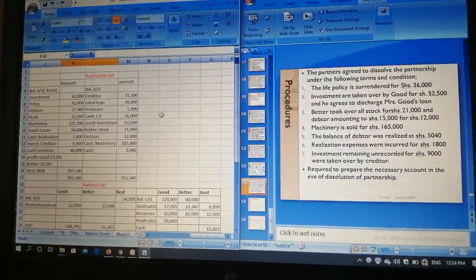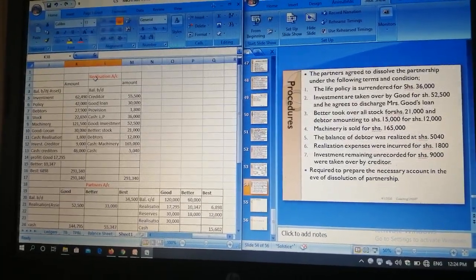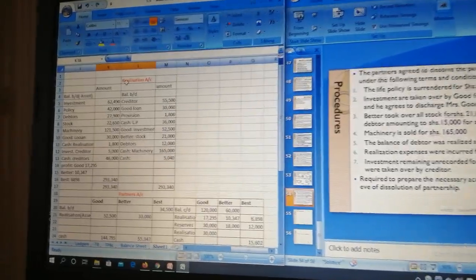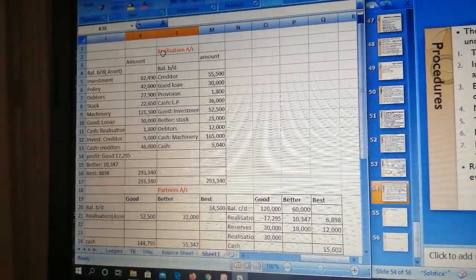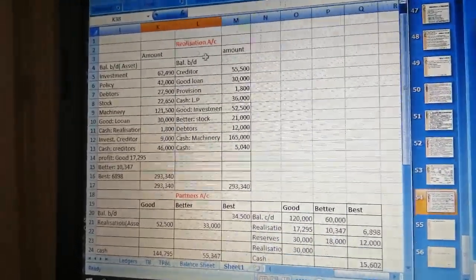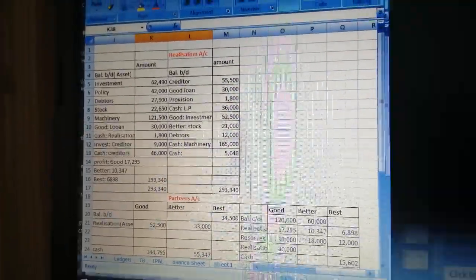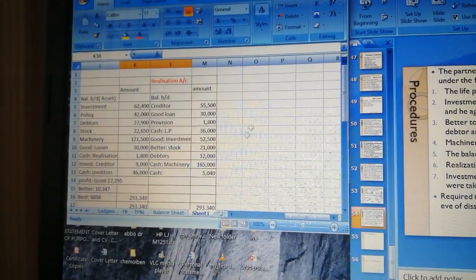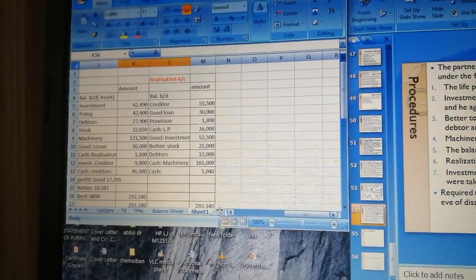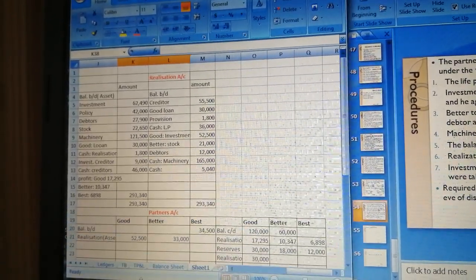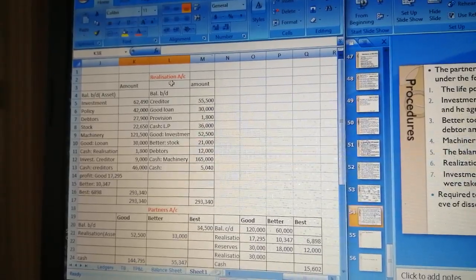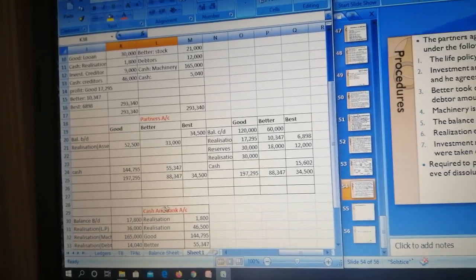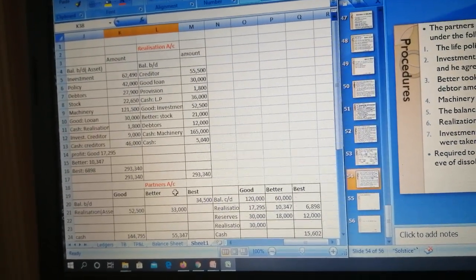So when you go to the solution, we said number 1, open all the accounts. So we have realization account, we have partners account, and we have cash account. So these are the 3 accounts that must be prepared.